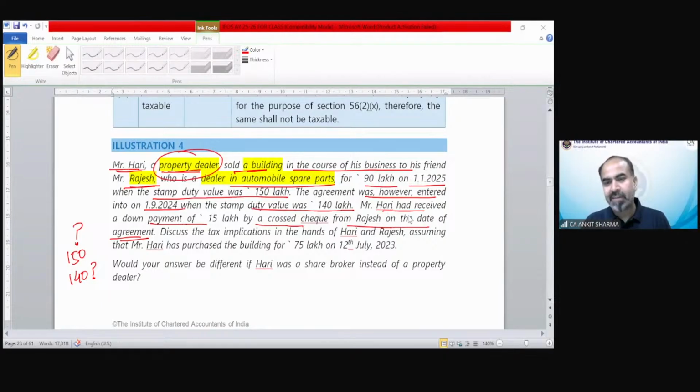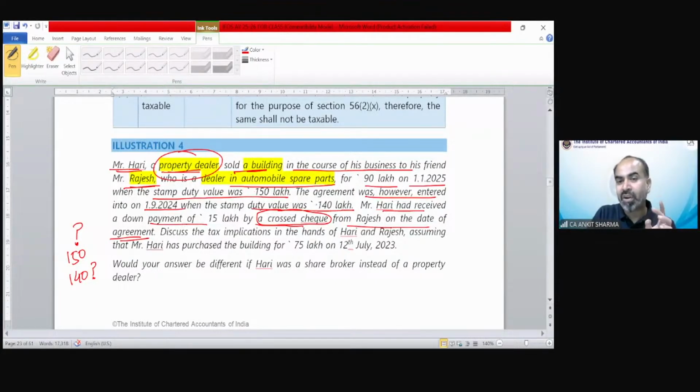Mohammad Farhan is saying 140 lakh, Rajveer is saying 150 lakh, Soumya is saying 140 lakh. And it's a very interesting question, I told you. The check should be an account payee check. The word used is cross check. Either it should be RTGS, NEFT, IMPS, UPI payment, or account payee check. Cross check is equivalent to a bearer check in case of income tax. So because it has been paid via cross check, at the time of transfer, the value we need to take